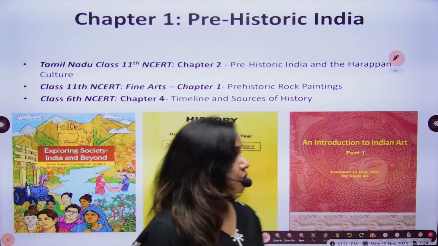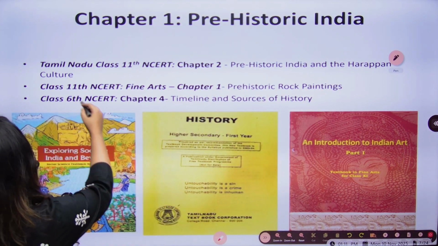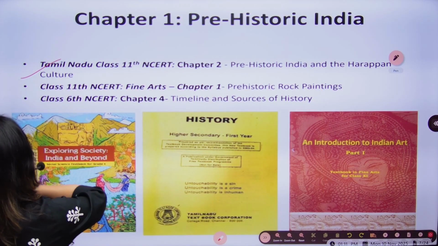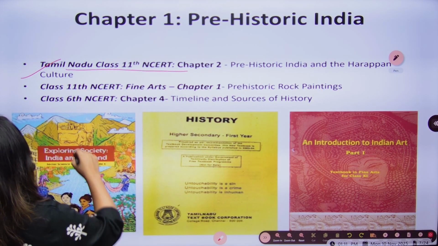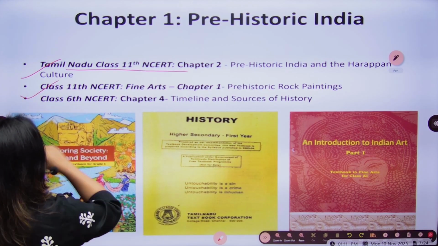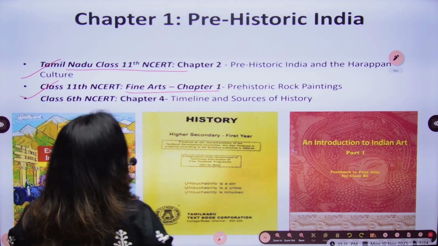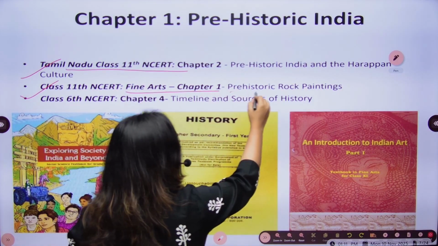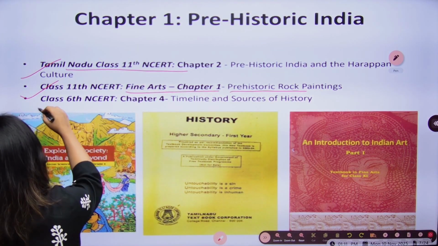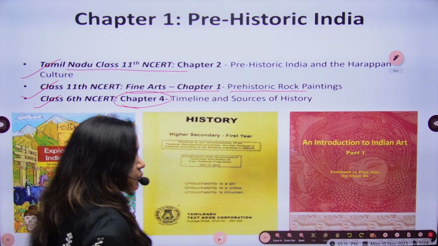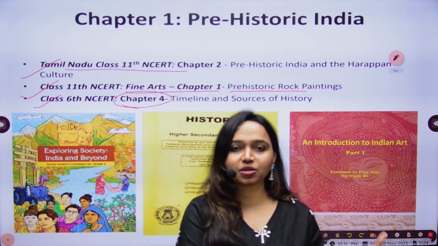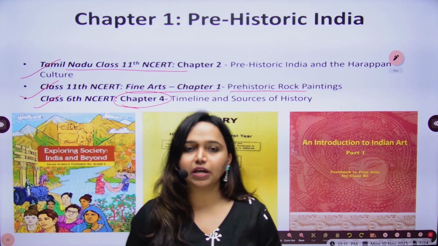So let's see the first chapter, that is prehistoric India. Okay, so this will be the first chapter, and what we have taken is the content from class 11th NCERT of Tamil Nadu, class 11th NCERT of CBSE, which deals with prehistoric rock paintings, and then class 6th NCERT chapter 4, because that is where the first and the basic part which we will cover today.